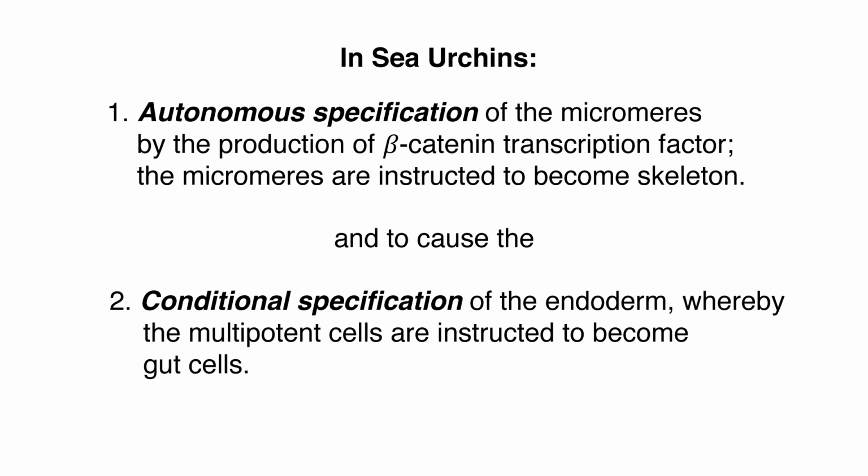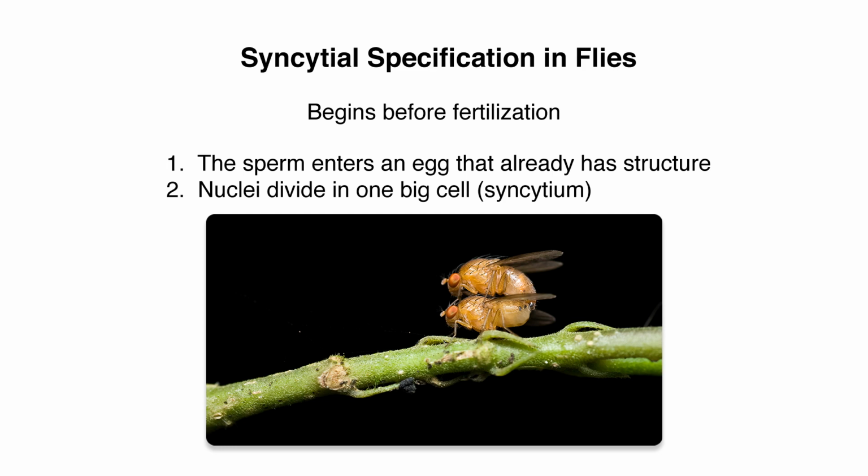The third type of specification is syncytial specification, and this is what's found in fruit flies. The sperm enters an egg that already has structure. And when the sperm nucleus and female pronucleus come together, they will divide without cells forming, so that the entire embryo is full of nuclei, and cells will form around these nuclei only later.